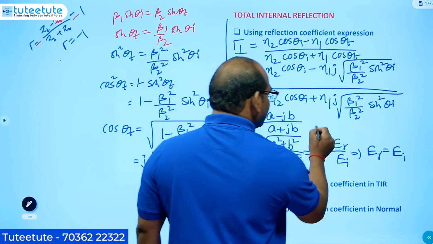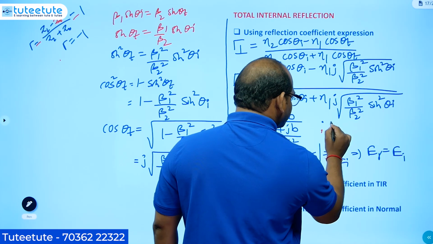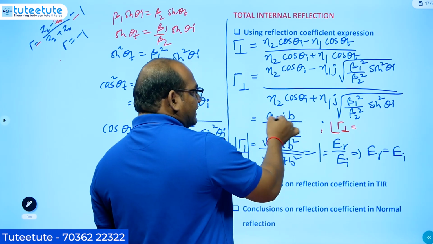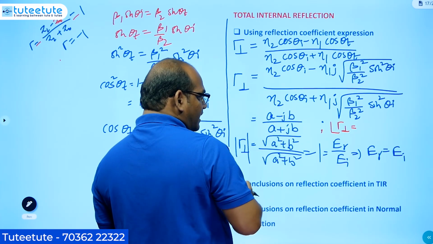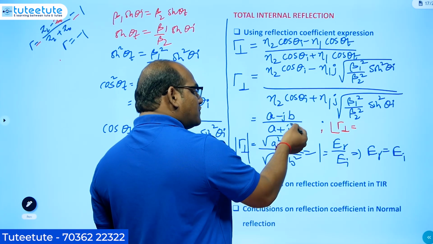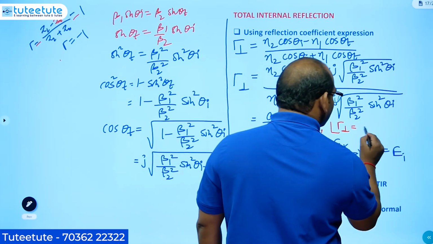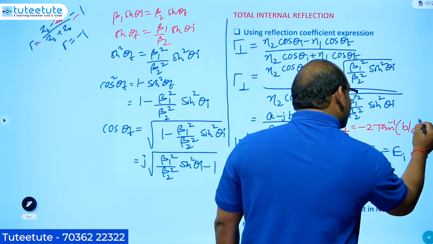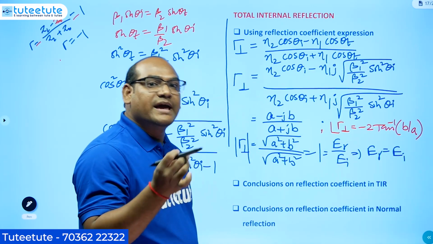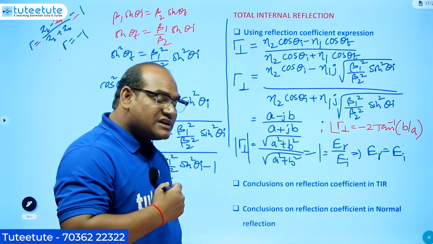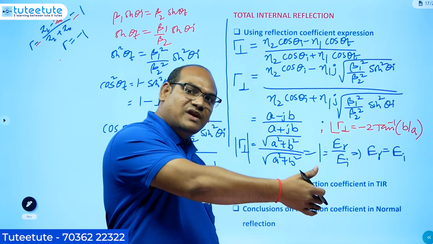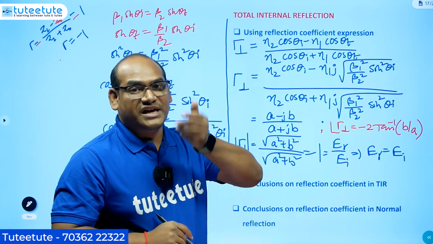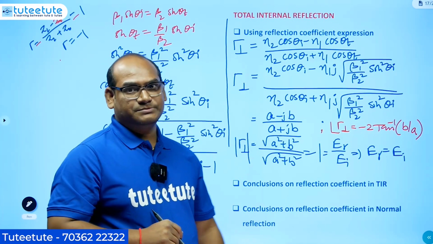What is the phase we will get here? I am writing the angle of gamma perpendicular is equal to tan inverse of minus B by A. The denominator phase is tan inverse of B by A. By sending it to the numerator, we will get minus 2 tan inverse of B by A. So some phase will be added. Whatever wave we have incident is reflected back completely, but with a change of phase. That is what you need to understand.